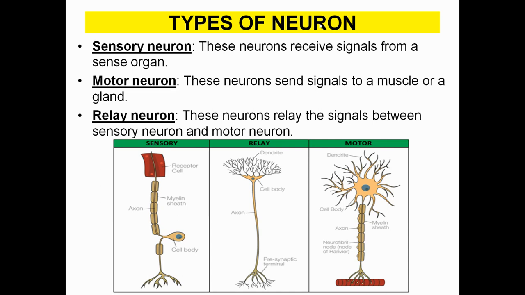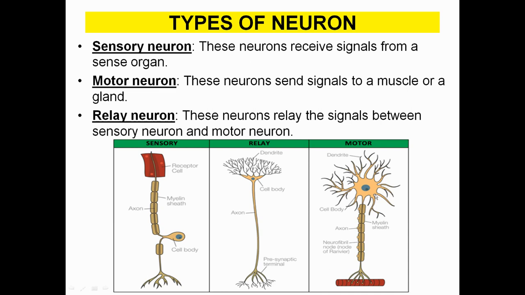Sensory neurons receive signals from a sense organ. As the word suggests, motor neurons send signals to the muscles or the glands. Relay neurons pass on the information from sensory neurons to the motor neuron and vice versa. So that's the structure of the sensory neuron. You can easily see they receive the signal from the sense organ, from your skin, from your eyes, any sense organ. Relay neurons transfer signals between the sensory neuron and motor neuron.